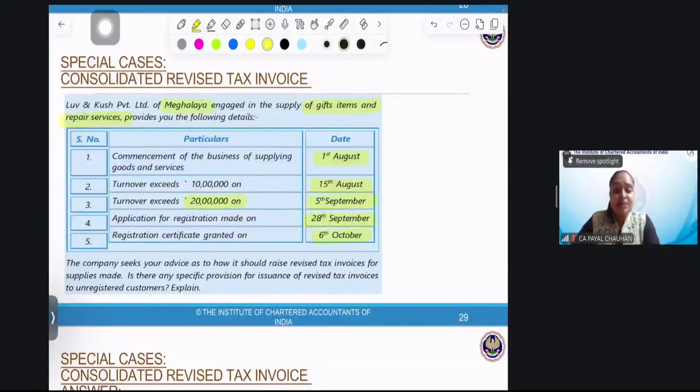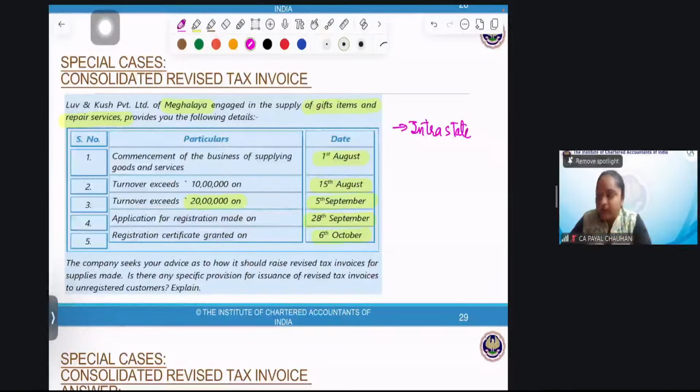Now, is there any specific provision for the issuance of a revised tax invoice to an unregistered customer? Yes, there is a specific provision. If it is intrastate, irrespective of turnover, I can issue a consolidated revised tax invoice. But if it is interstate, then it depends on the value of supply.